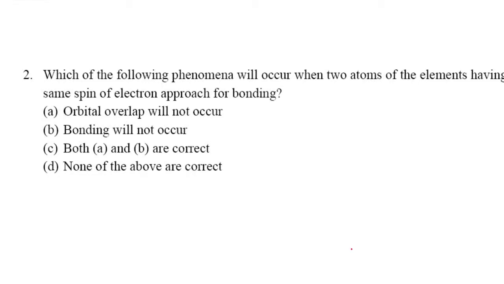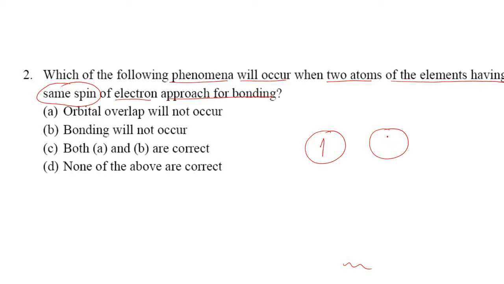Which of the following phenomena will occur when two atoms of the elements having the same spin of the electron approach for bonding? Students, whenever two atoms are coming, let us take hydrogen only. Whenever two atoms are coming for bond formation, for hydrogen we see there is one electron, and in the other hydrogen there is another, but whenever they are approaching for bonding, their spin should be opposite. This one is in the upward direction, this one is in the downward direction. That is the condition.